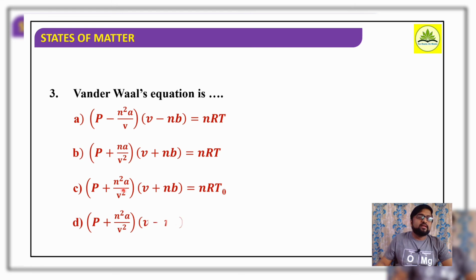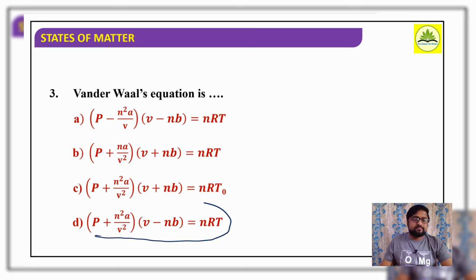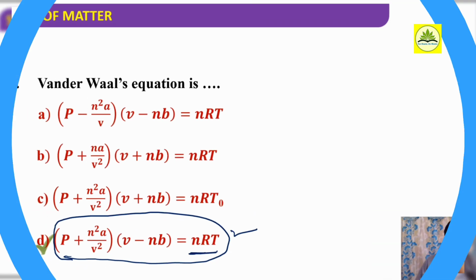Fourth, P plus n square a by V square into V minus nb is equal to nRT. For n number of moles, the fourth one is the correct expression: P plus n square a divided by V square into V minus nb is equal to nRT.